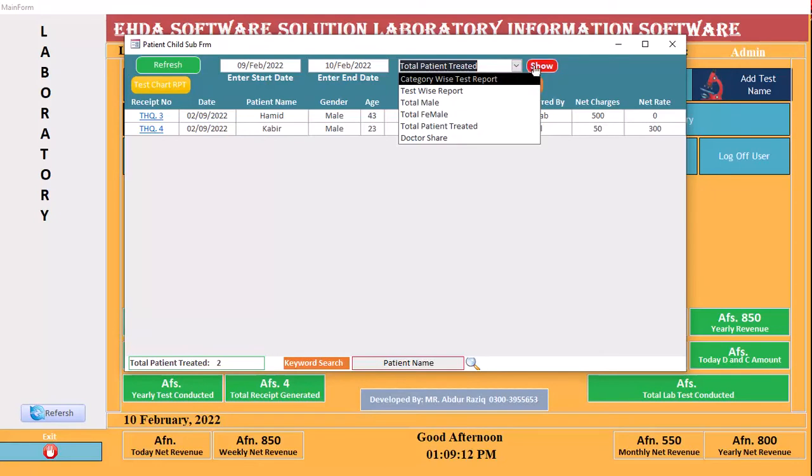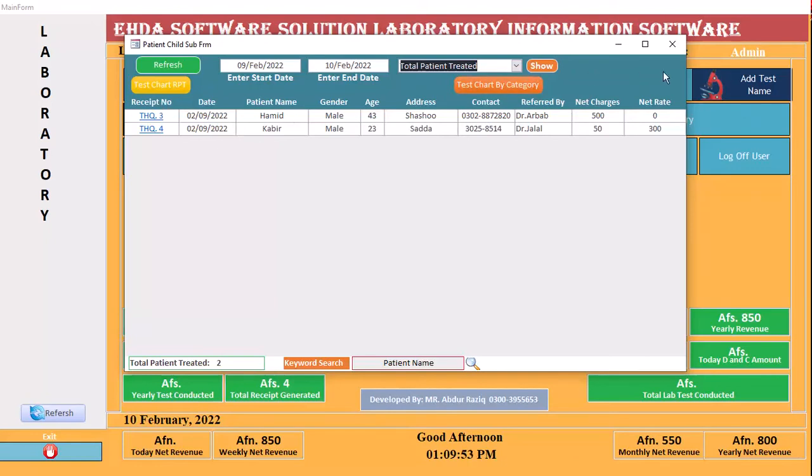If you want another, means combo, it is a long process, so it's not important. Only write three characters, it will show the whole reports. So no need to change this because it's a long process. Again, I will create more reports, more combo boxes, and also make a long process of codes. So I made the simple one only. You want to show the report, enter three characters. If you want category, only enter three characters of category, only three characters of test, etc. Okay, I have made this change.